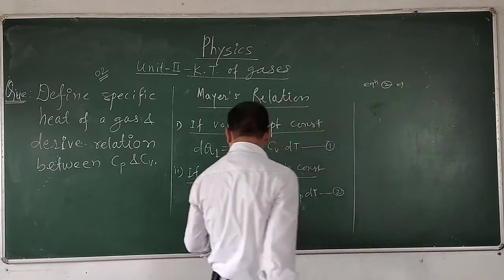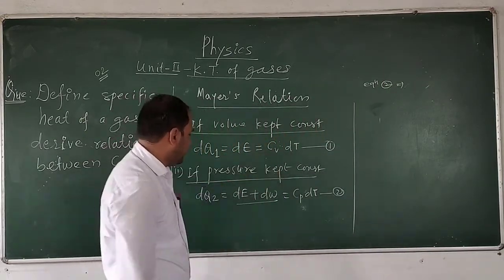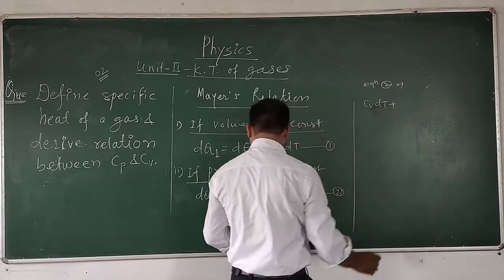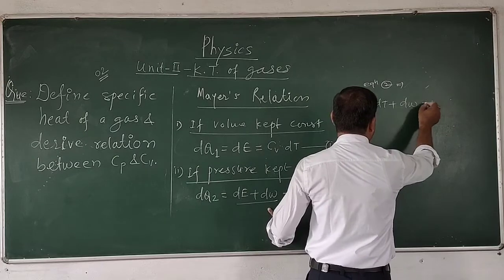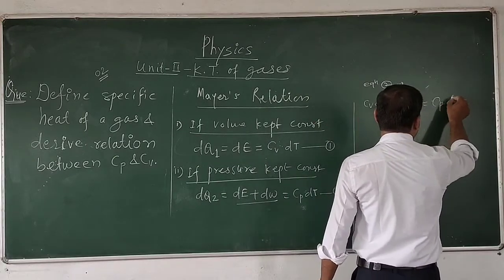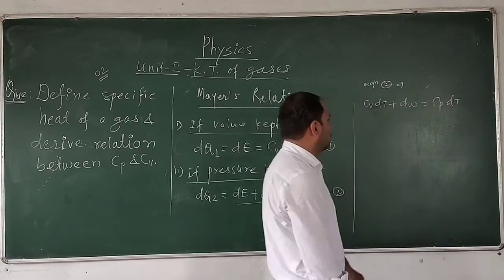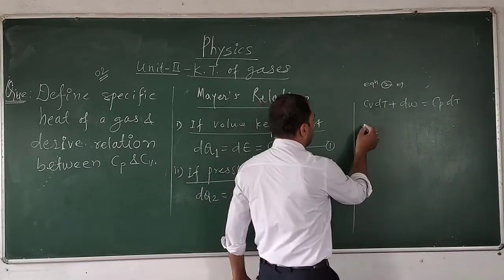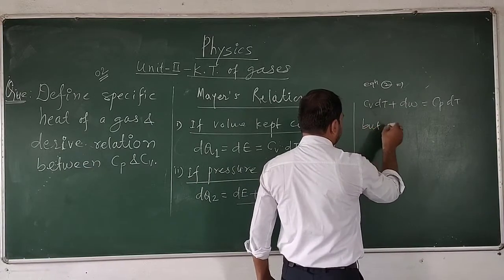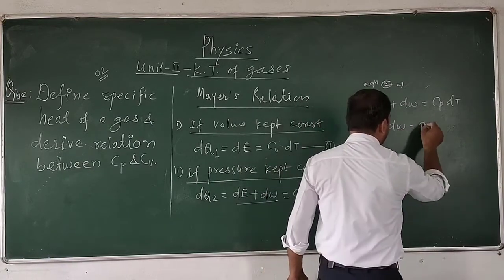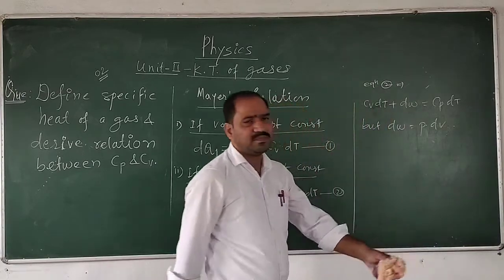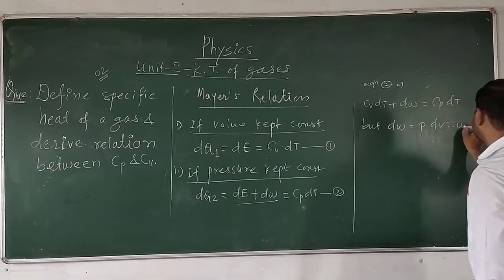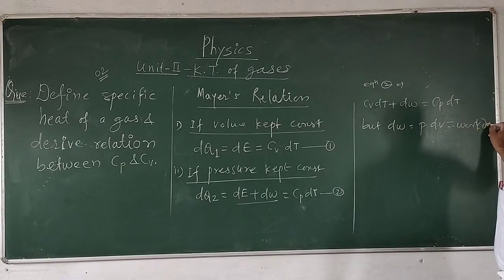So equation number 2 becomes Cv dT plus dW is equal to Cp dT. But what about this factor dW? dW is the amount of work, and here dW is P into dV, pressure into change in volume. That is the work done.